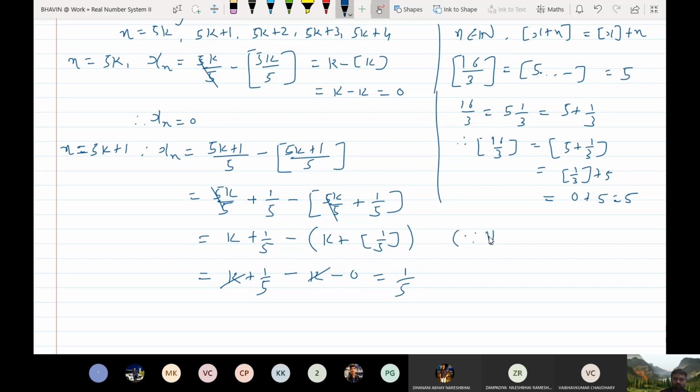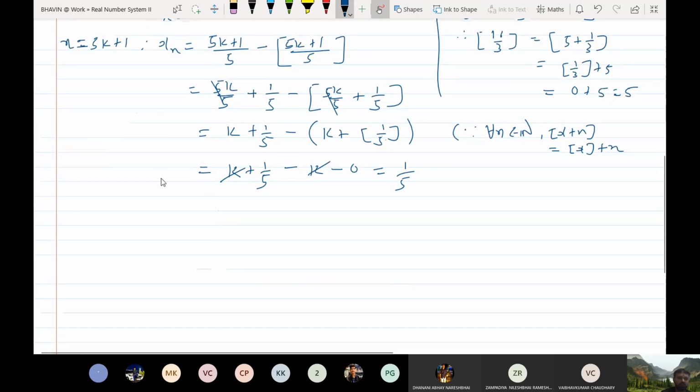The reason is this. For every n belongs to N, bracket of x plus n is equal to bracket of x plus n. So I have applied this result here. See, k is integer, so you can take it outside of this integer bracket. Integer bracket function of 1 by 5 is 0. So k gets cancelled, so the answer is 1 by 5. So similarly, do you understand what I am saying?